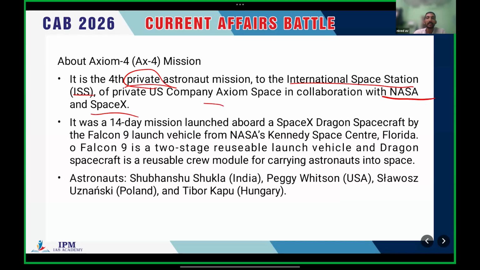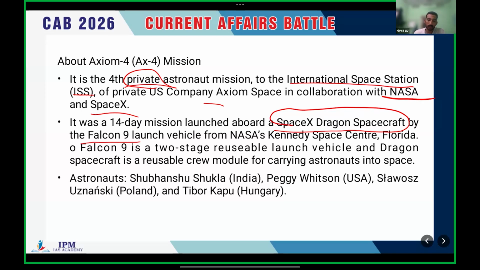It's a 14-day mission launched aboard a SpaceX Dragon spacecraft by the Falcon 9 launch vehicle.